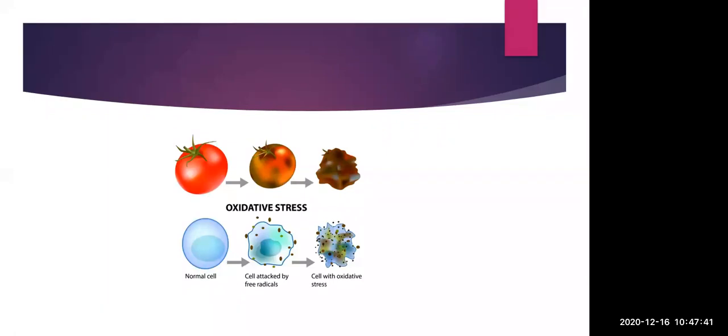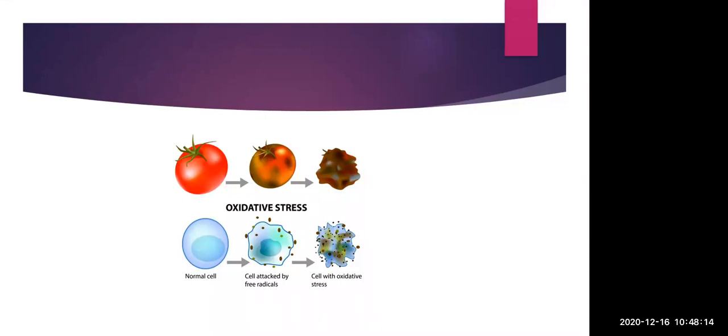Now here you can see a tomato, how it goes rancid because of oxidative rancidity. You can see the picture where a fresh tomato gets rancid, and after that see what the condition of that particular tomato is. Same way, suppose a normal cell is there, then the cell is attacked by free radicals, and after that the cell is under oxidative stress. Because of oxidative rancidity, this deterioration of the food takes place. So these are the cases.